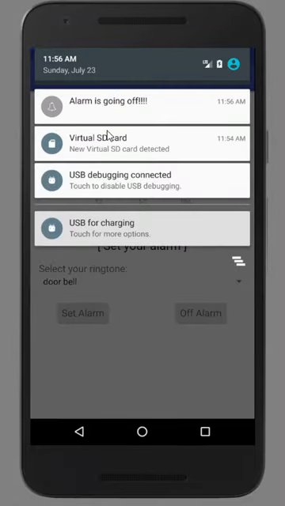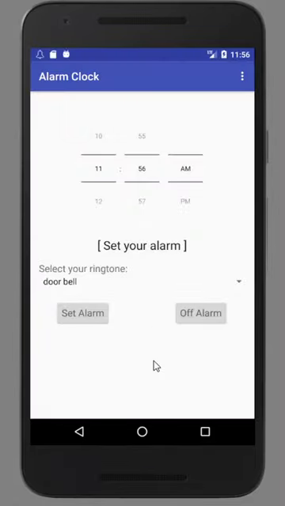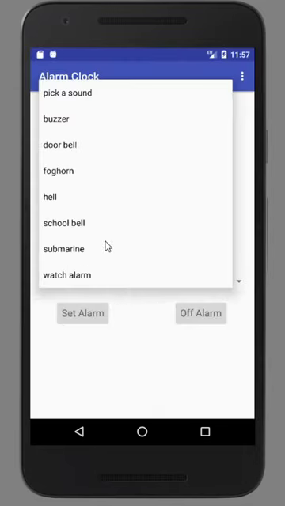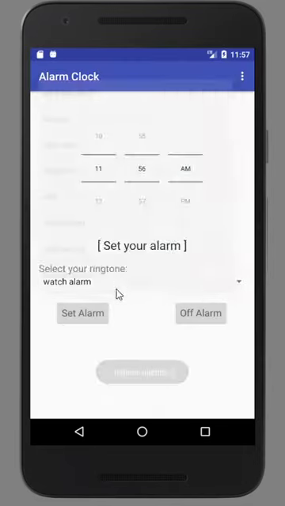So there's a notification that shows alarm going off. And so basically, for all of it, just press the off alarm button and it turns off immediately. And then you can do it with other ringtones, say watch alarm, and set it to the same time as this, 11:57. So set the alarm again.